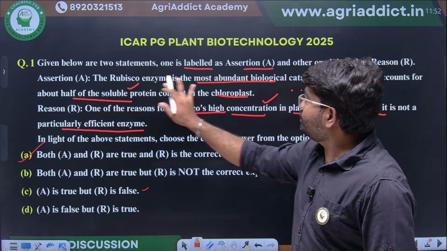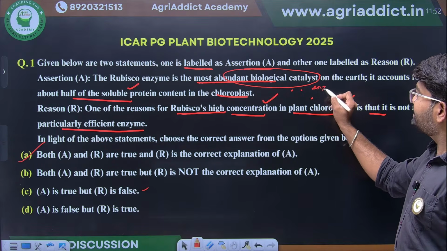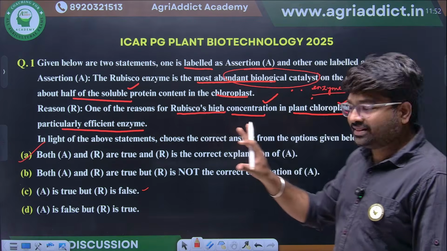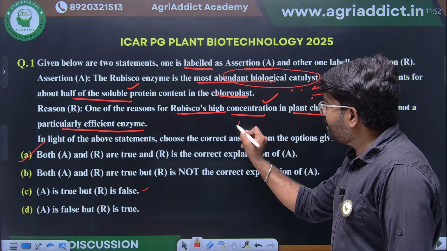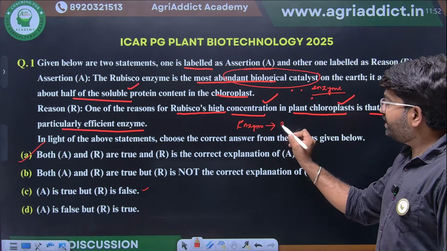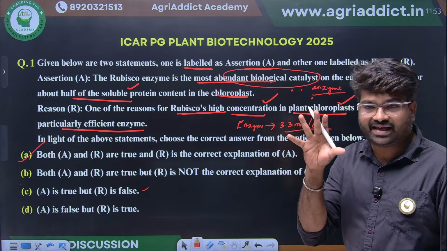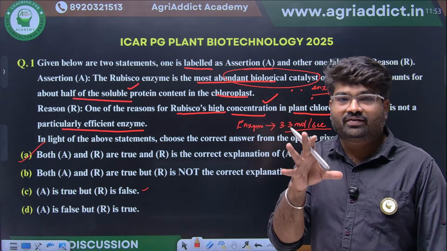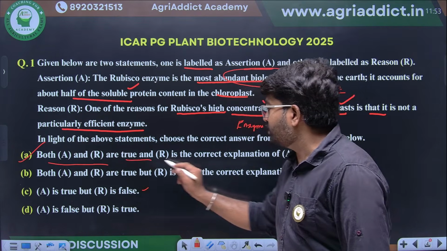See here, Rubisco is the most abundant biological catalyst. Catalyst means nothing but an enzyme, so it's the most abundant enzyme on the earth. Even though it is most abundant, the catalytic efficiency of this enzyme is less. Each molecule of enzyme will fix only 3.3 moles of CO2 per second. Because of this low efficiency, the enzyme abundance will be more in the chloroplast to convert carbon dioxide to sugars. So the right option is: both A and R are true, and R is the correct explanation of A.